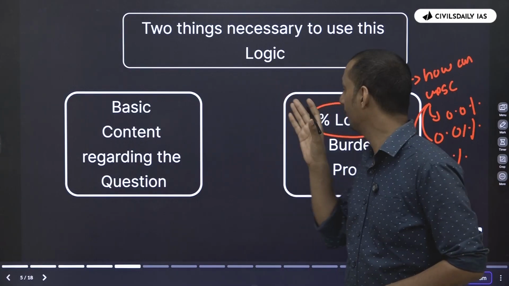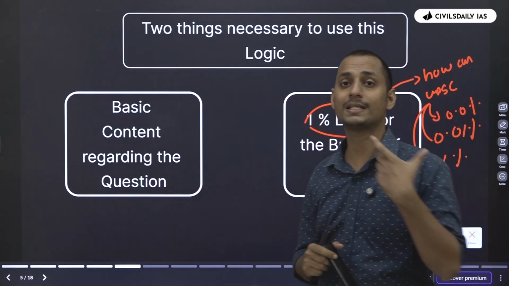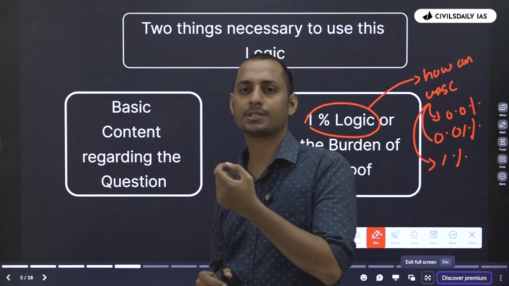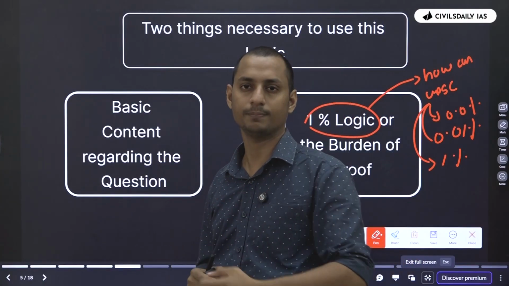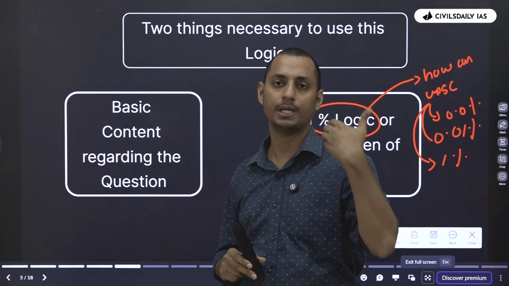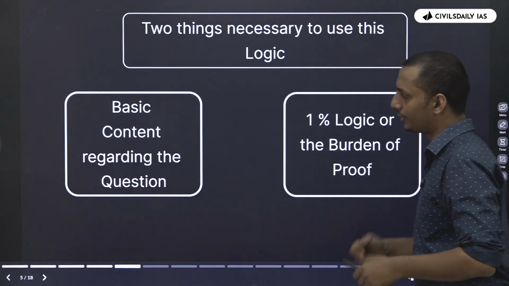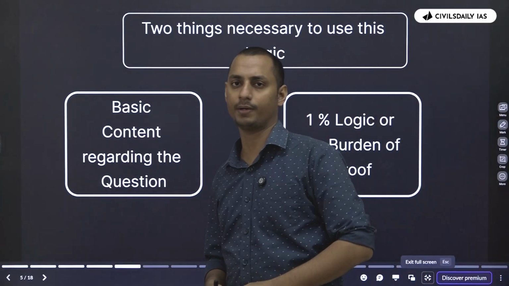That is what we basically mean by 1% logic, wherein we say: how can UPSC say that not even 0.1 percent of something is there in something? You will have to apply this 1% logic along with the extreme words in order to find the answer. Now, let me show you some questions for a better understanding.